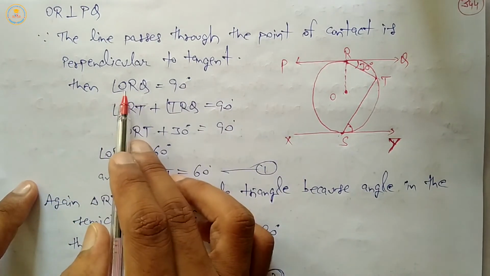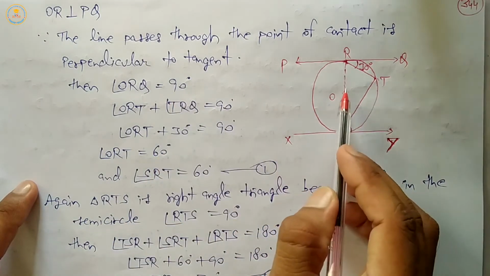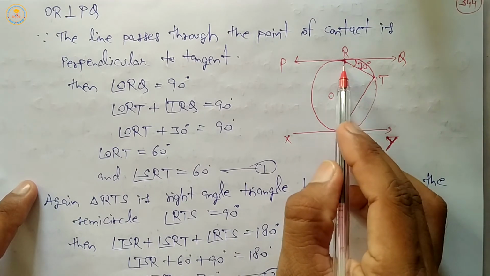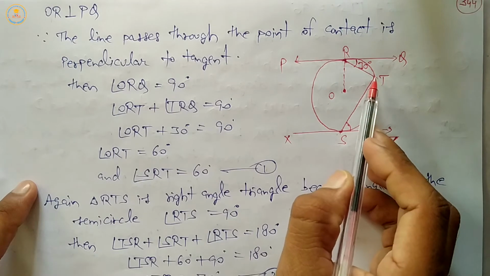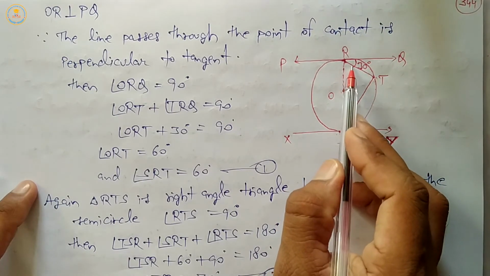Then we can say angle ORQ equal 90 degree. Angle ORQ, it means the total complete angle is 90 degree. This one is given 30 degree. So the remaining angle ORT equals 60 degree.